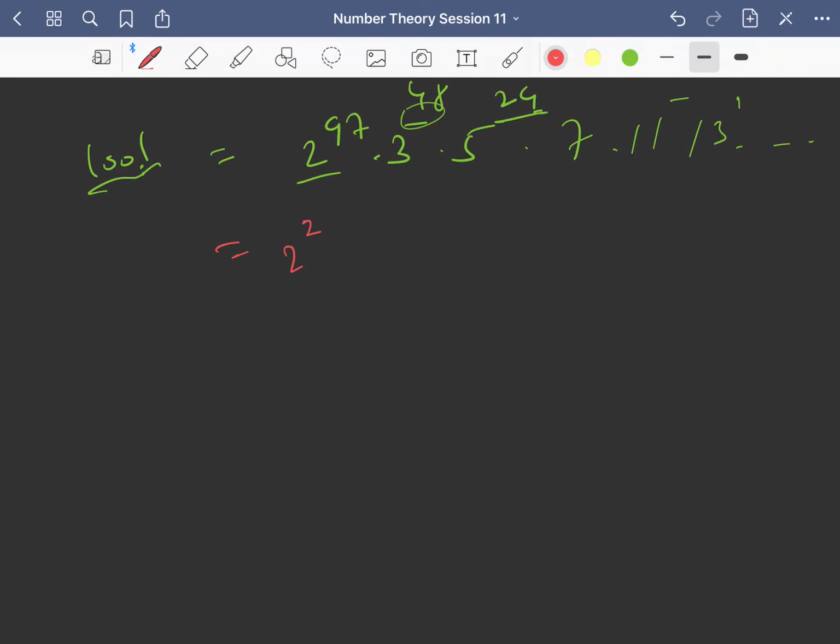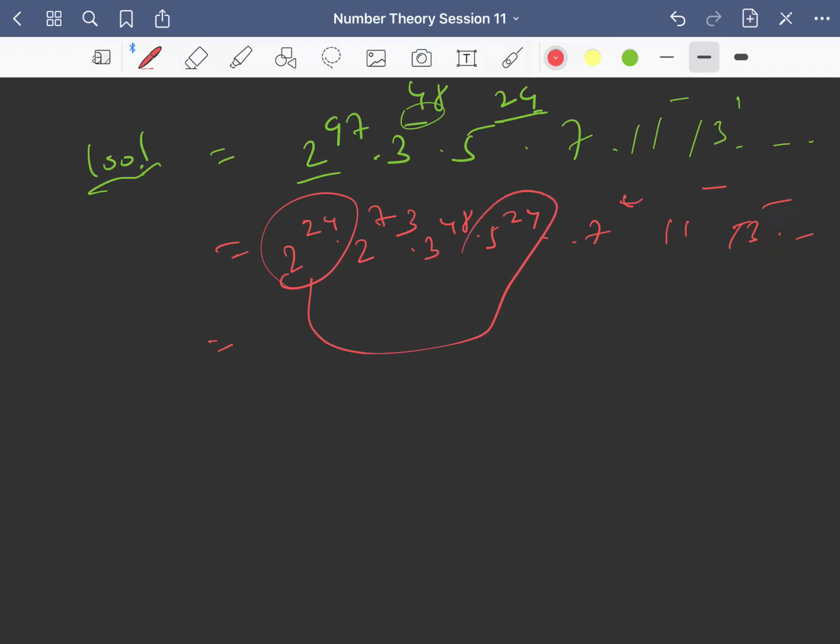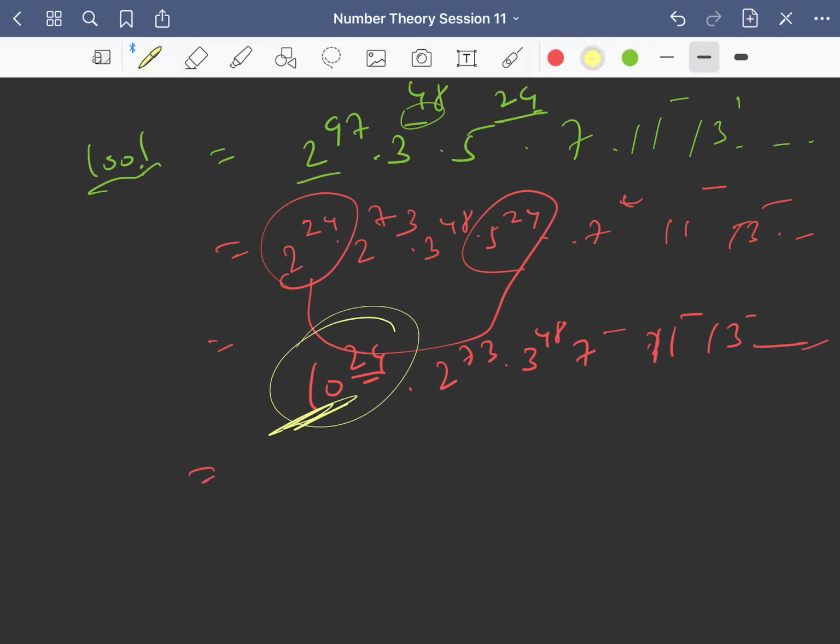So I can write this 2 power 97 as 2 power 24 into 2 power, say this is 73, right? 3 power 48, 5 power 24, and 7 power something, 11 power something, and 13 power something, and so on. So this 2 power 24, 5 power 24 will combine and give 10 power 24, and this is 2 power 73, 3 power 48, 7 power something, 11 power something, 13 power something, 17 power something, and so on and so forth. So the question is how many zeros, that is you will have 24 zeros at the end, right? Because the power of 10 is 24, right?